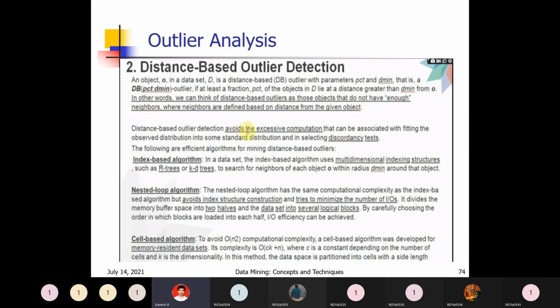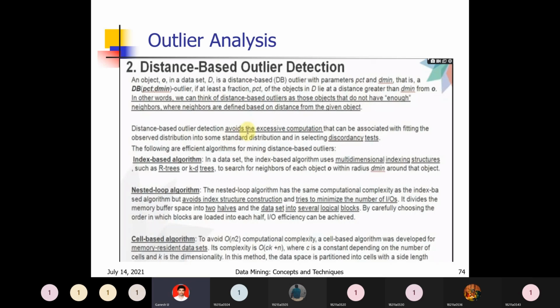Next, the cell-based algorithm, to avoid O(N^2) computational complexity. In the cell-based algorithm, we are again rectifying the problem with the nested loop algorithm, reducing the complexity. A cell-based algorithm was developed for memory-resident data sets. Its complexity is O(c^k + N).